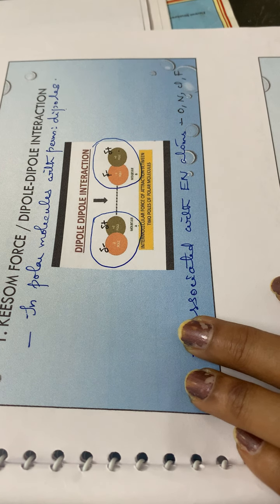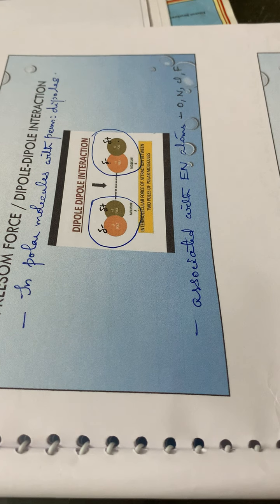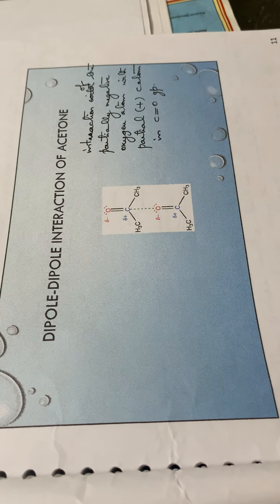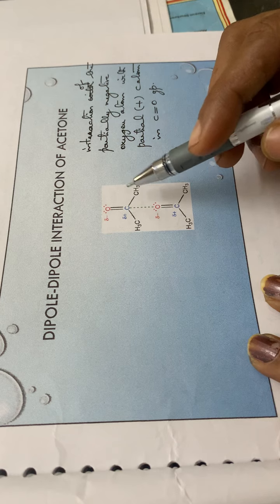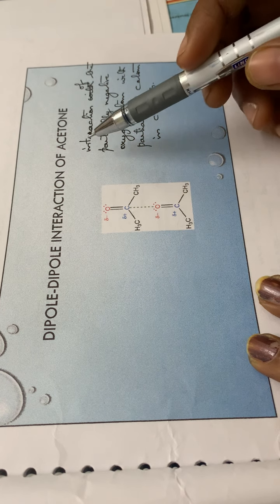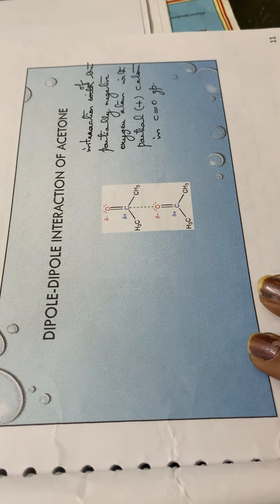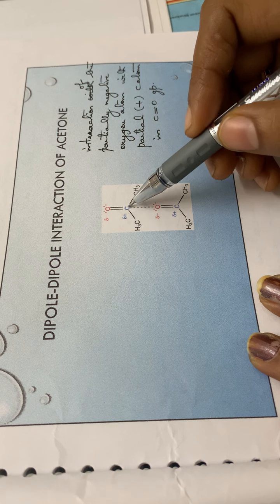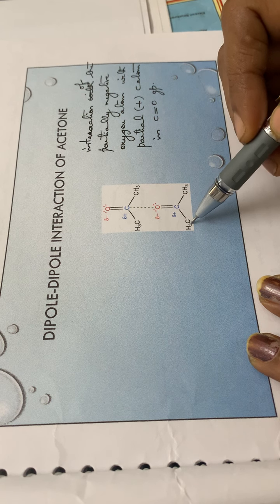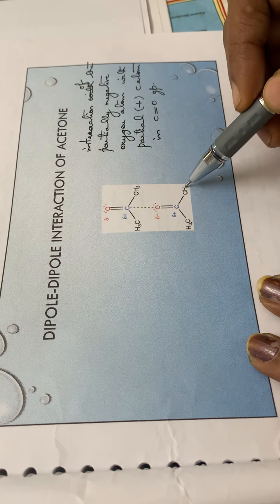Okay, that is the first van der Waals force. Then the second one, that is the dipole-dipole interaction. Another example for this dipole-dipole interaction is acetone, CH3COCH3. Then the second molecule, CH3COCH3.